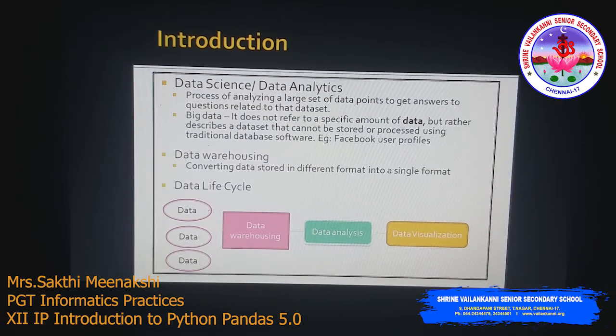The picture below depicts the data life cycle. Data from different formats is collected and sent to data warehousing. Data warehousing converts these different types of data into a single common format, and from that format data analysis can happen. We can perform some operations, we can merge, we can get a subset from the data, we can select some data and do some analysis. And from the analysis we can also visualize, plotting a graph from the given data for visual representation. This is called the data life cycle.